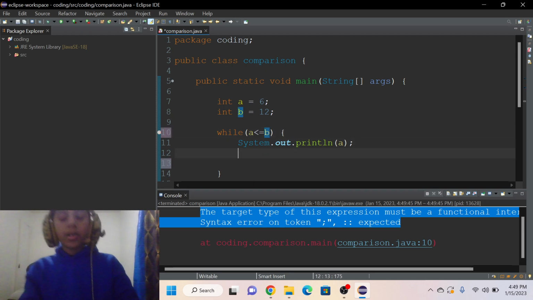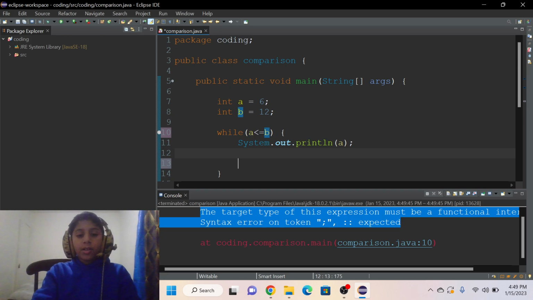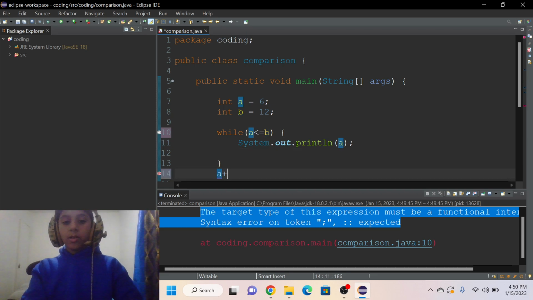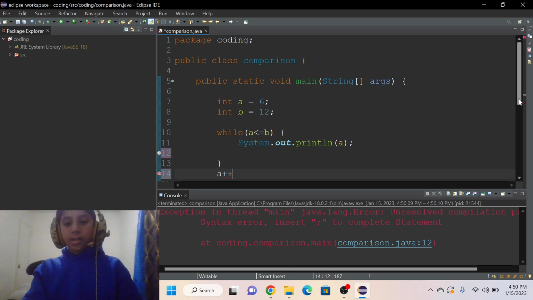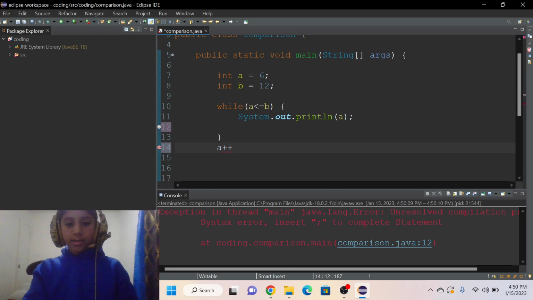So if you want to increment your variable, you have to write it inside the while loop. I don't know why it's not working. Oh yeah, I forgot the semicolon, that's why.